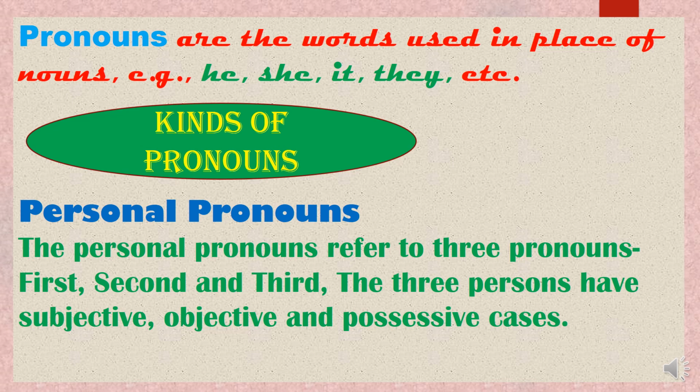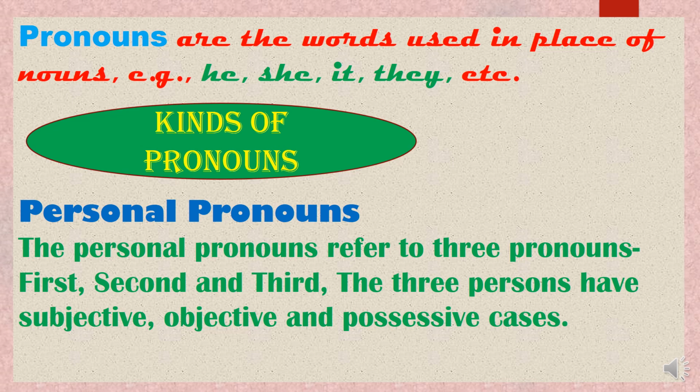So see the definition. The personal pronouns refer to 3 pronouns. So the personal pronoun is related with 3 pronouns. You have understood the meaning of pronoun, that it is a word used in place of a noun. So the personal pronoun refers to 3 such pronouns of first, second and third persons. The 3 persons have subjective, objective and possessive cases. So what are these 3 cases? We will see in the video. So first understand what personal pronouns are.